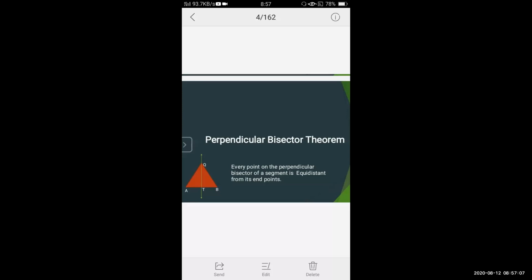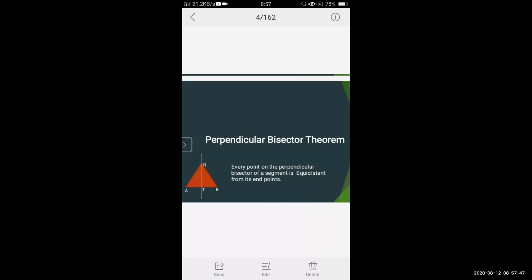Now, here in the diagram, I have drawn a triangle, that is QAB. And in that diagram, line QT is the perpendicular bisector. So what does a perpendicular bisector do? It bisects or divides the side AB into two equal parts.